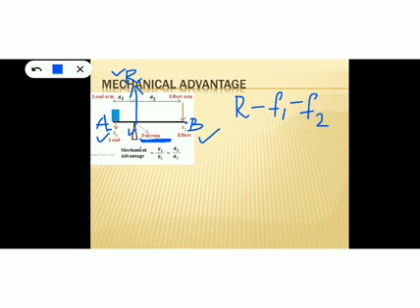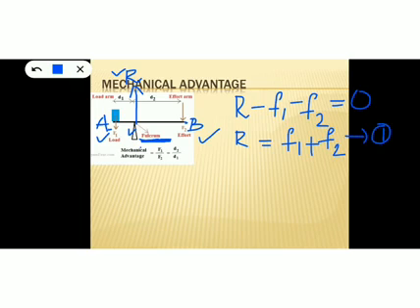So this is the total force acting on the system, and the total force acting on the system should be 0. Then the object will be in translational equilibrium. We can rearrange this expression and write it as R is equal to F1 plus F2. Let this be our equation number 1.